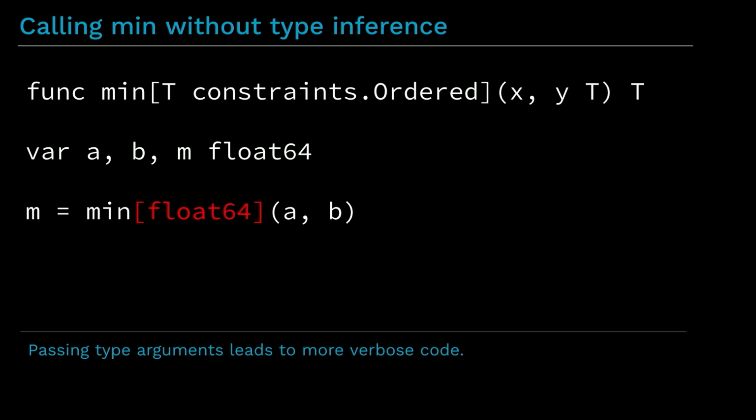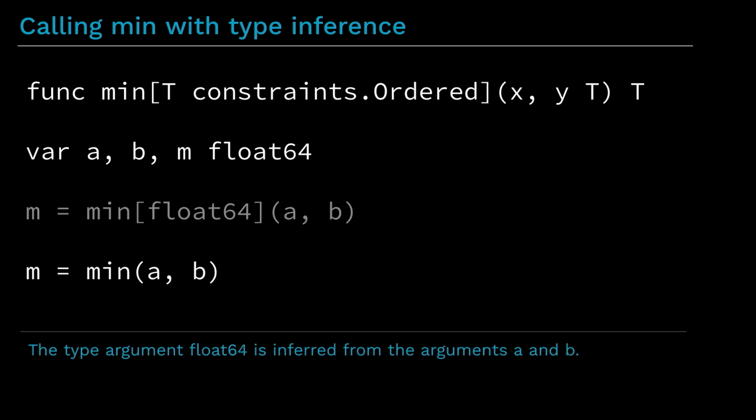So here we have our generic min function again. We pass two arguments, a and p, of type float64. And by comparing those types against the parameter types, here there's only one, T. So by comparing T against float64, we can infer that the type for T actually must be float64. This is what the compiler does. And if it can do that successfully, then we can simply leave away the type argument, which leads to a function call for min that looks like any ordinary function call, no type parameters or anything.